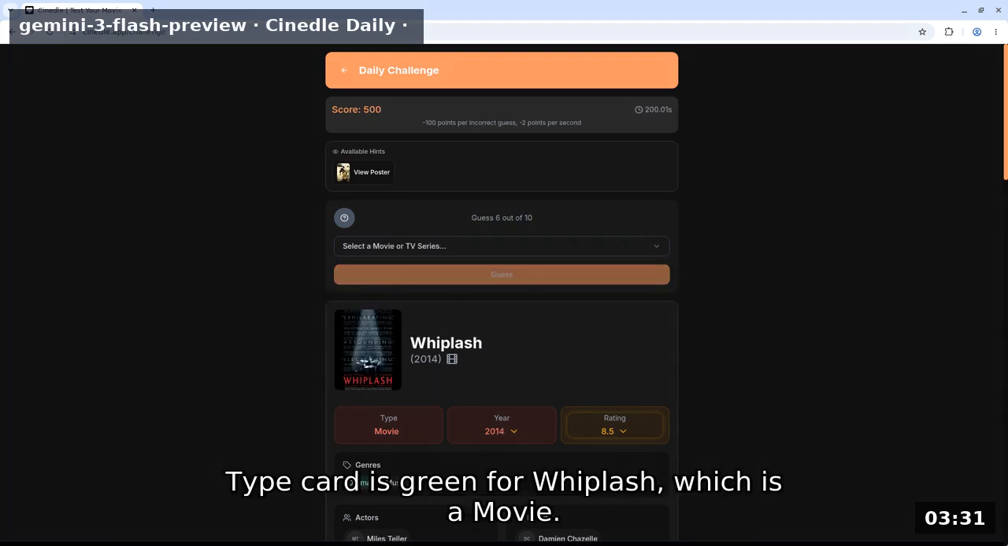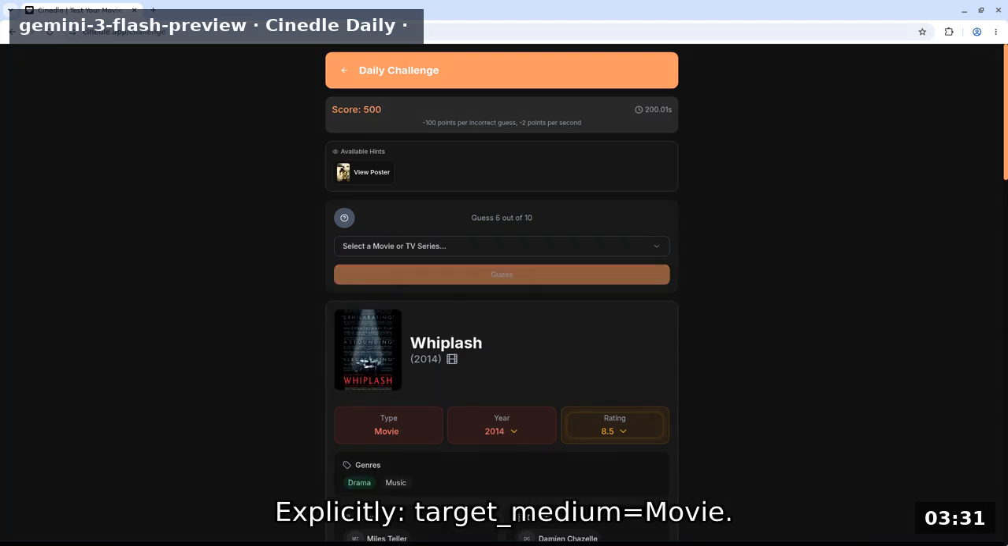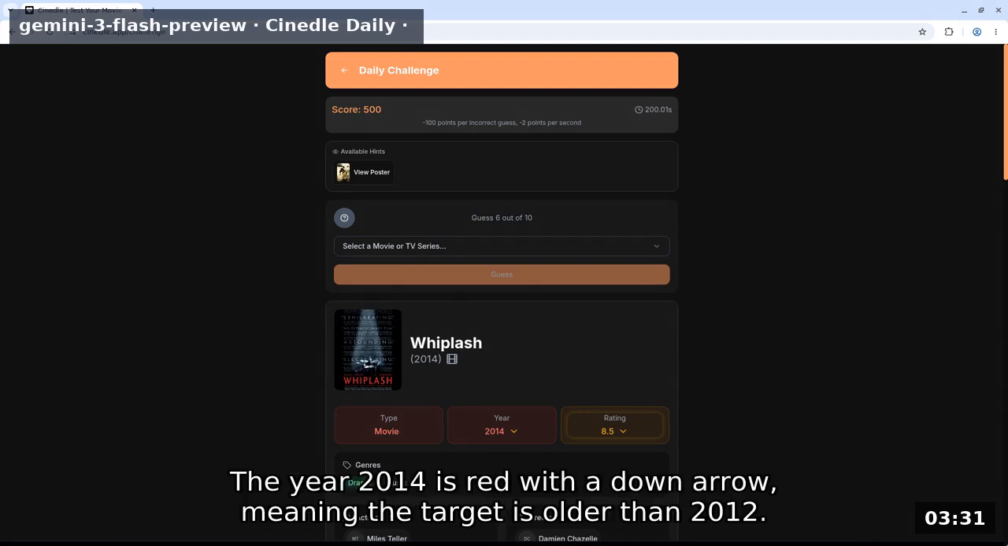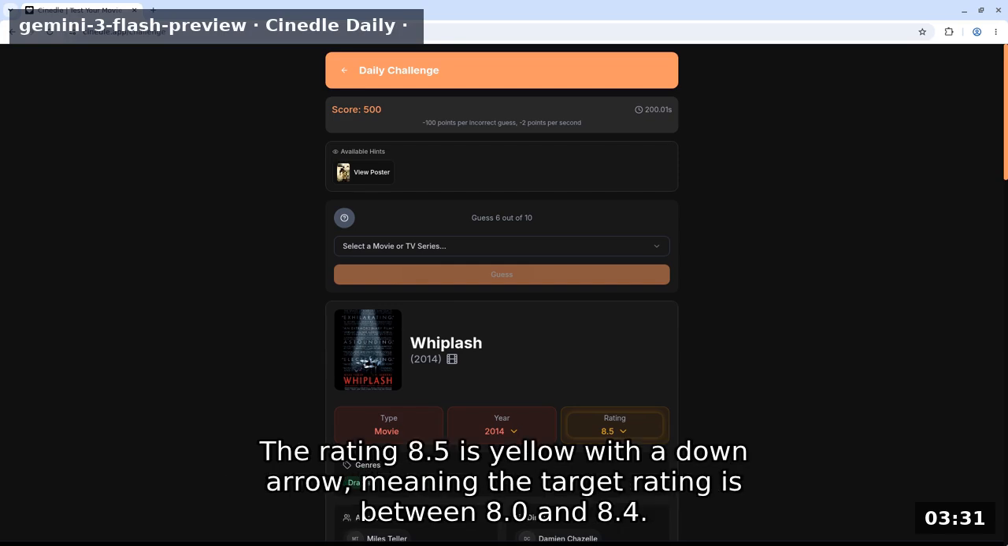Type card is green for Whiplash, which is a movie. Explicitly, target medium equals movie. The year 2014 is red with a down arrow, meaning the target is older than 2012. The rating 8.5 is yellow with a down arrow, meaning the target rating is between 8.0 and 8.4.